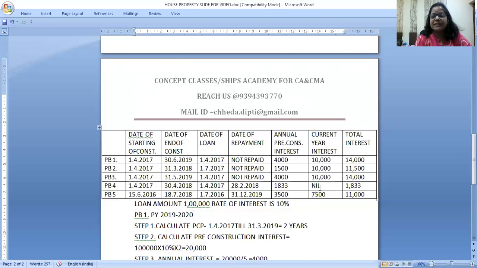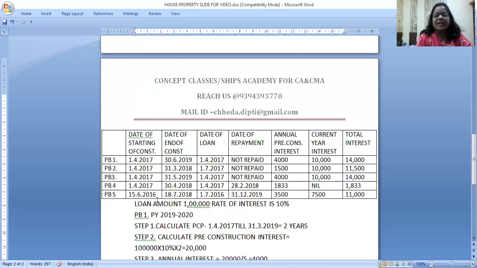And what about the current year's interest? It's nil. Why is it nil? Because you have repaid the loan in February 18 and we are dealing with the year 19-20. So in the current year, there is no interest, but pre-construction interest will continue. From which year? Construction is over in February 18. So 19-20, 20-21, 21-22, like that, 5 years.